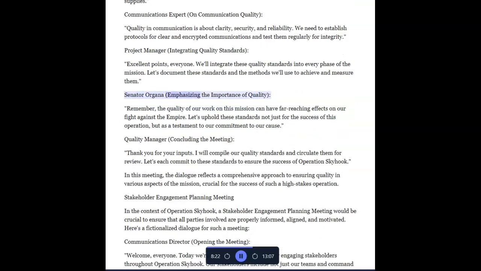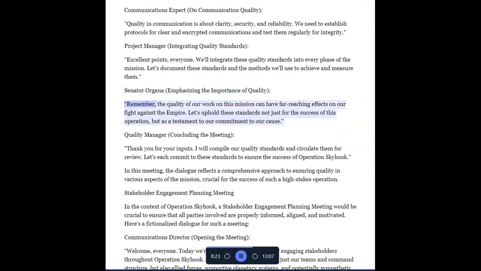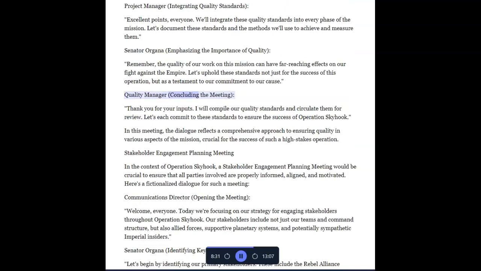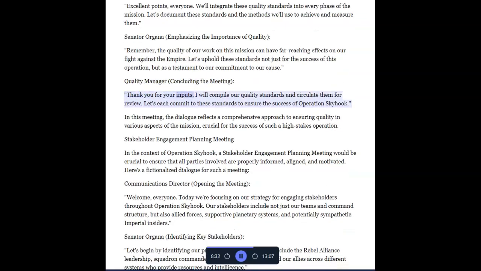Senator Organa, emphasizing the importance of quality. Remember, the quality of our work on this mission can have far-reaching effects on our fight against the Empire. Let's uphold these standards not just for the success of this operation, but as a testament to our commitment to our cause. Quality Manager, concluding the meeting. Thank you for your inputs. I will compile our quality standards and circulate them for review. Let's each commit to these standards to ensure the success of Operation Skyhook.